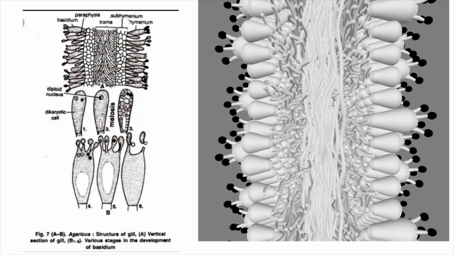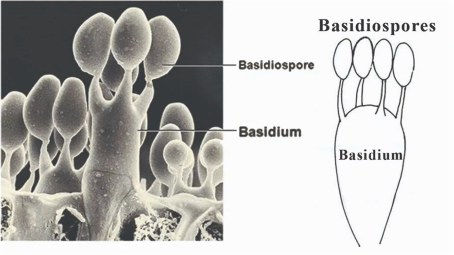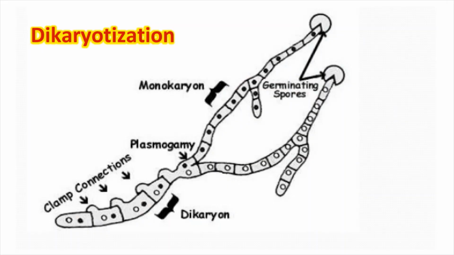On the lamellae, which are actually drooping down from the lower surface of the cap, arise the basidia. Basidium singular, basidia plural, and each basidium produces 4 basidiospores. Out of these 4 basidiospores, 2 are plus strain, 2 are minus strain. These basidiospores will germinate and produce monokaryotic mycelium. So the life cycle of agaricus or mushroom begins with basidiospores.